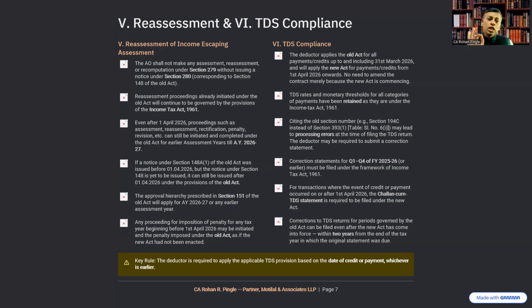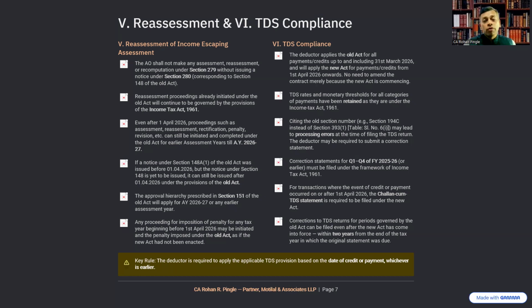The deductor is required to apply the applicable TDS provisions based on the date of the credit or payment, whichever is earlier. So TDS rates and monetary thresholds for all categories of payments have been retained as they are. They are in the Income Tax Act 1961. So there is no change in that particular area.